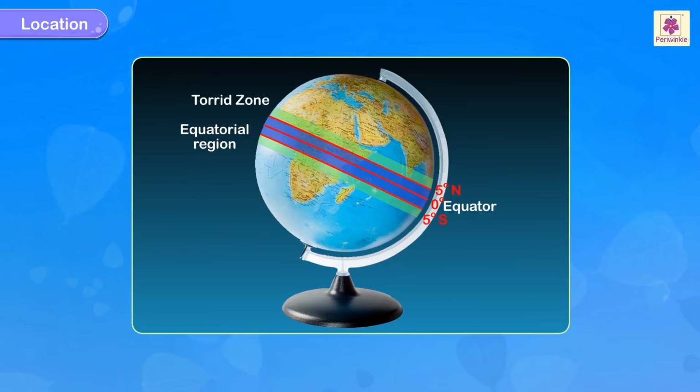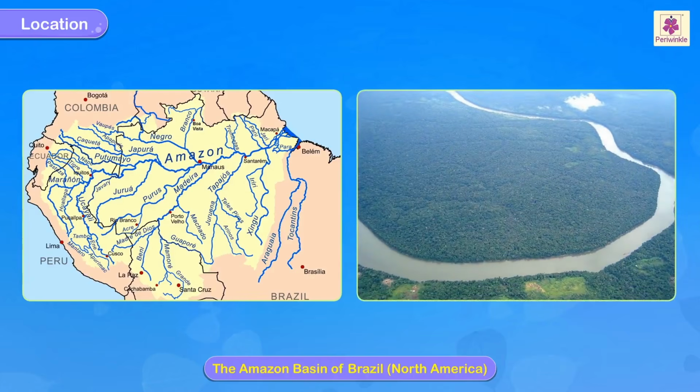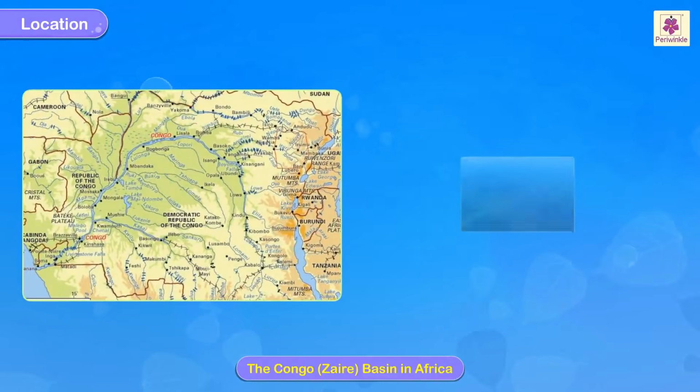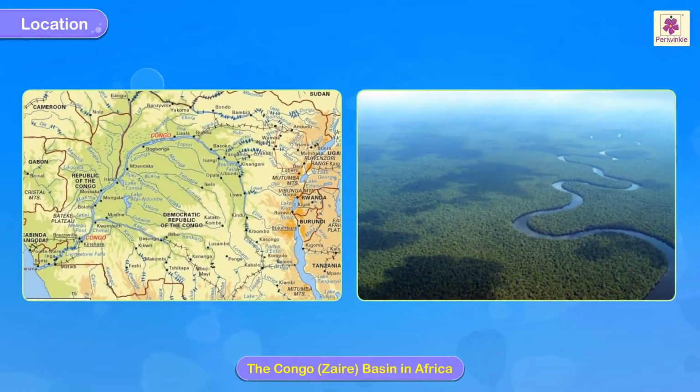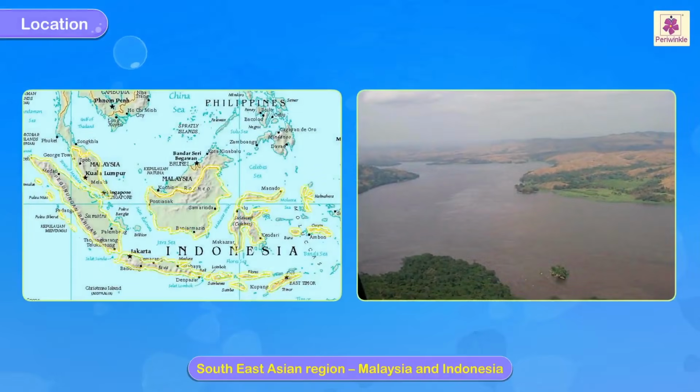The equatorial region includes the Amazon basin of Brazil, North America, the Congo-Zaire basin in Africa, Southeast Asian region, Malaysia and Indonesia.